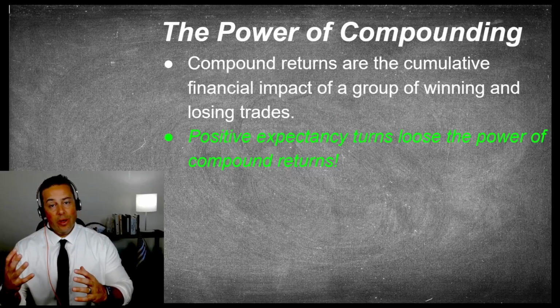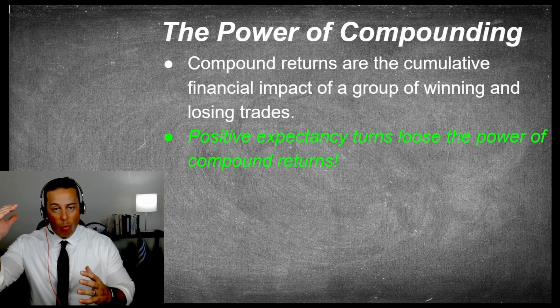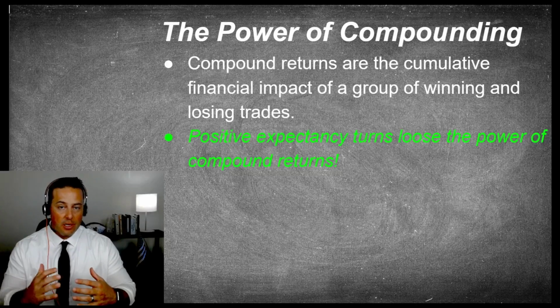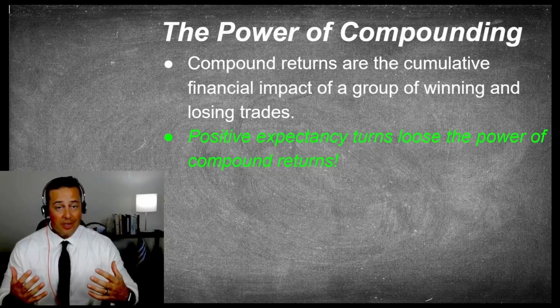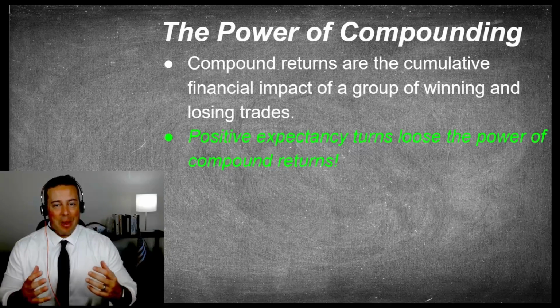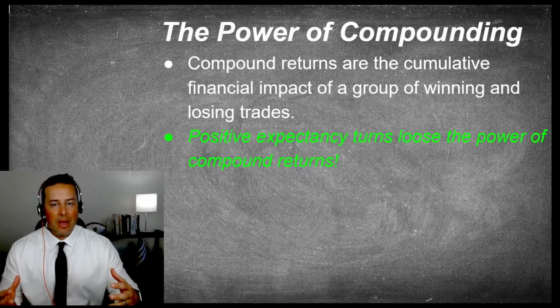So if we have a run of winners, it's our maximum, our high water mark. If we have some losers, it's our maximum drawdown. And that's all it is. Now, positive expectancy turns loose the power of compounded returns.